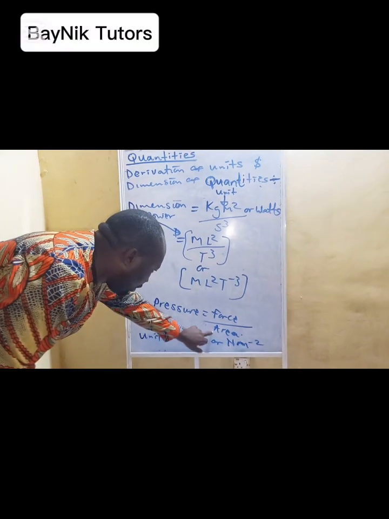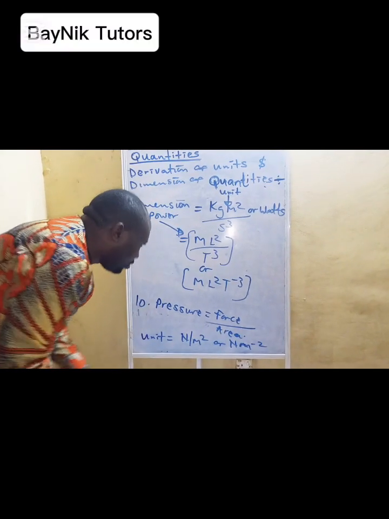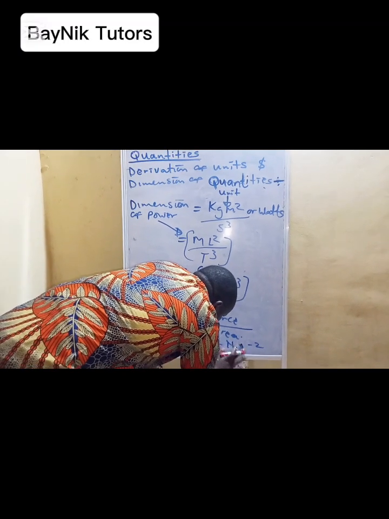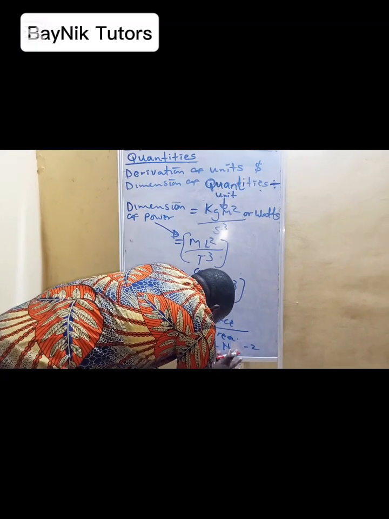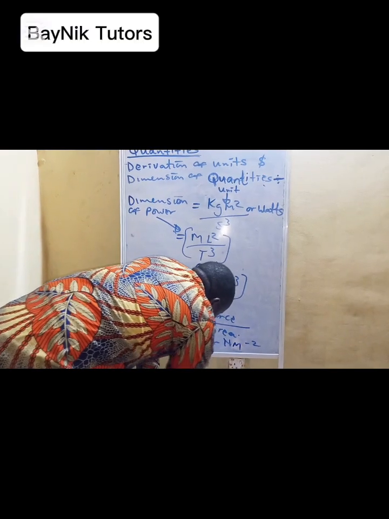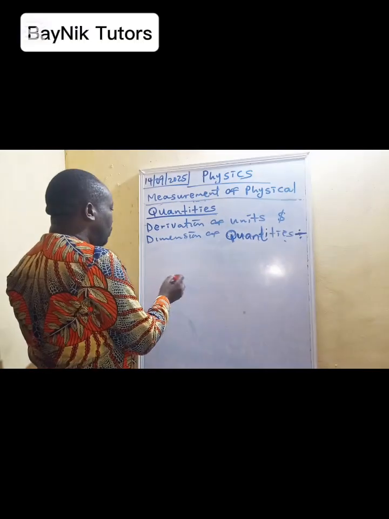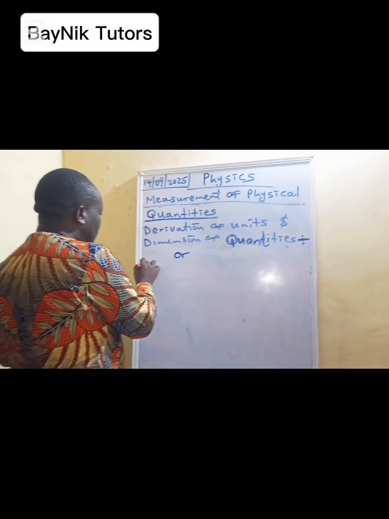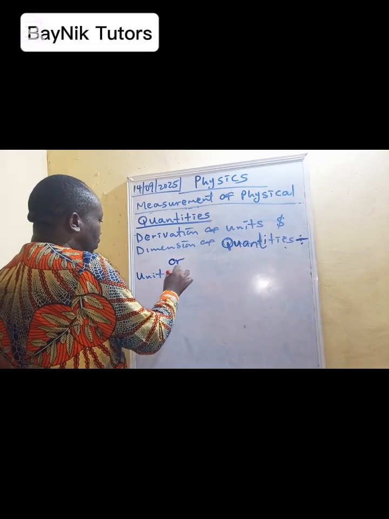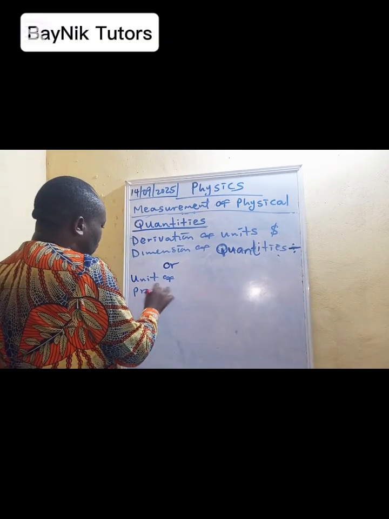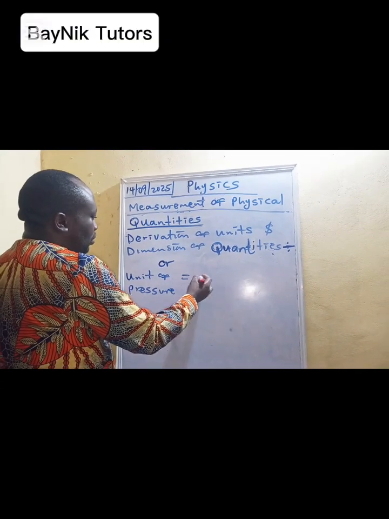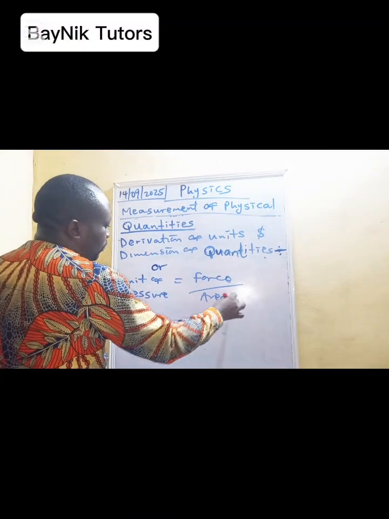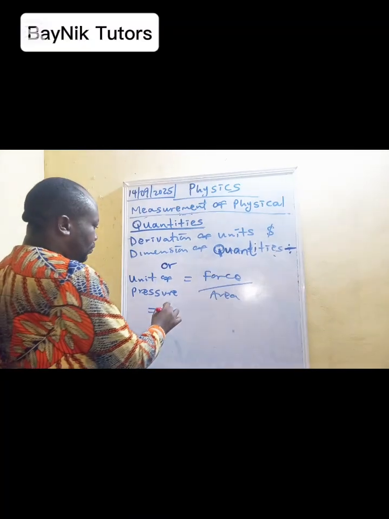Force is Newton, area is meter square. So still the same thing, minus 2. Likewise, for the unit of pressure, we can also say that since we have force over area, so for the vibration around, force is